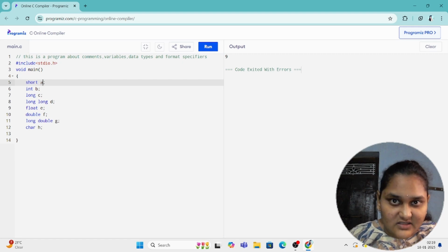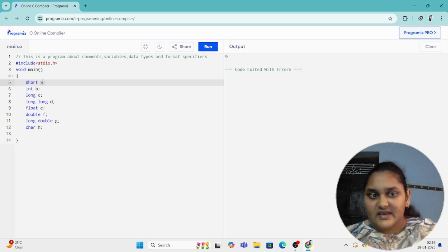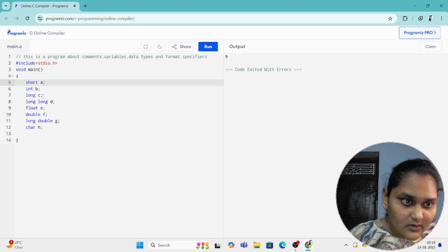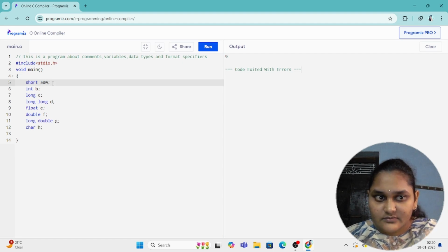It can't start with a special character or numbers. So you can have a word like aasw, some random word.